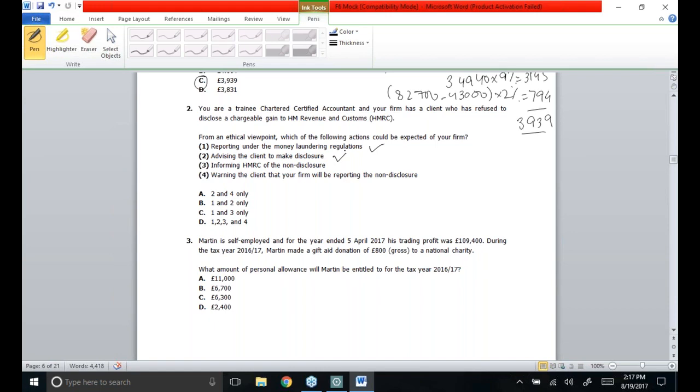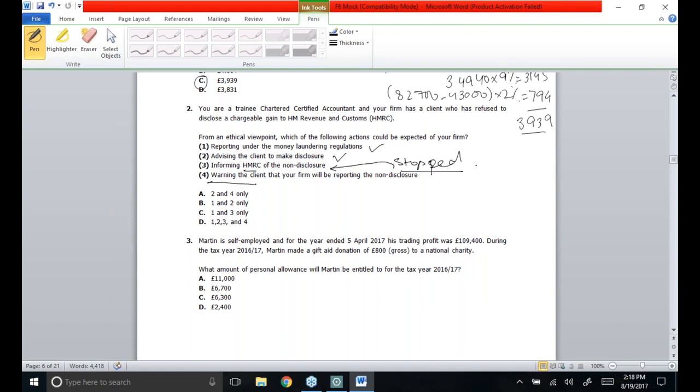So you will have to report to HMRC that you have stopped acting on behalf of this client if the client doesn't listen to you. If the client does not make a disclosure, then of course you would stop acting for him, and that you have stopped providing him the services. This is something which you have to tell HMRC, but you need not tell the reason for which you have stopped working for that client.